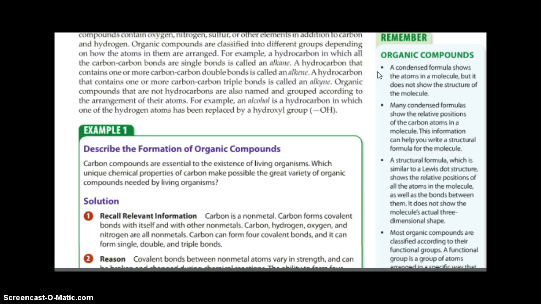A condensed formula shows the atoms in a molecule, but it does not show the structure of the molecule. Many condensed formulas show the relative position of the carbon atoms in a molecule. This information can help you write a structural formula for the molecule. A structural formula, which is similar to a Lewis dot structure, shows the relative positions of all the atoms in the molecule, as well as the bonds between them. It does not show the molecule's actual three-dimensional shape.